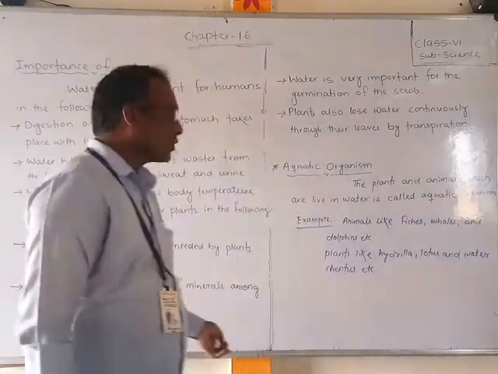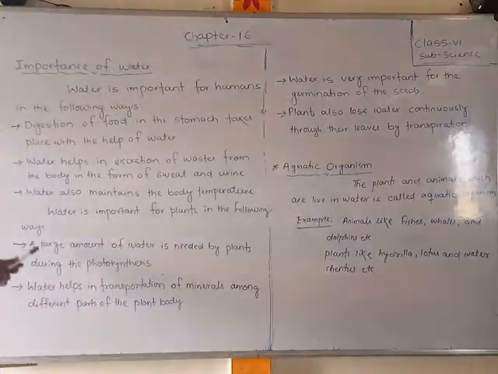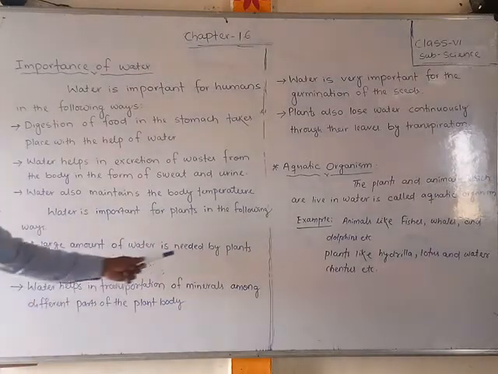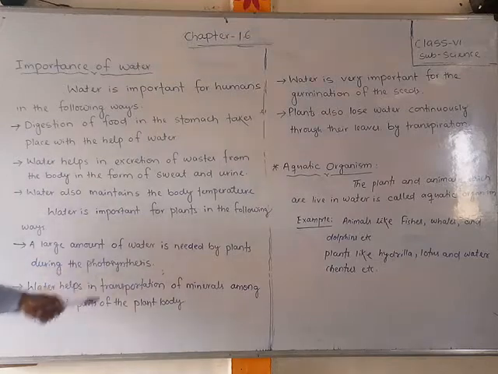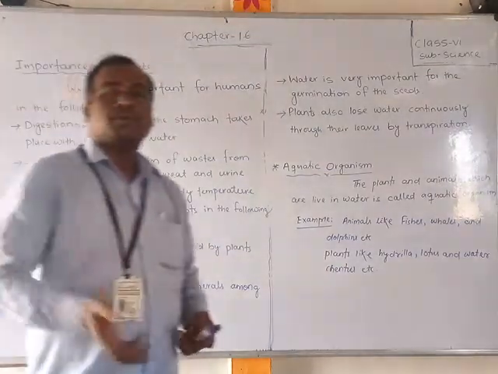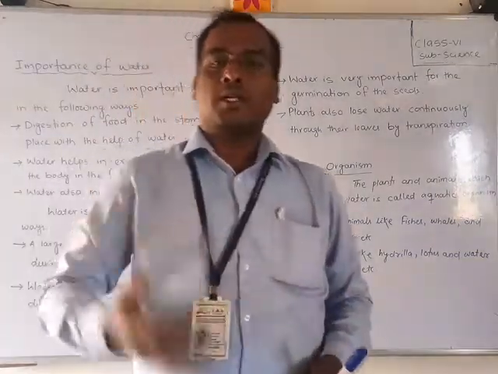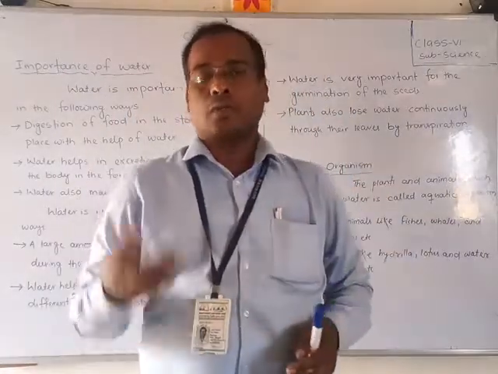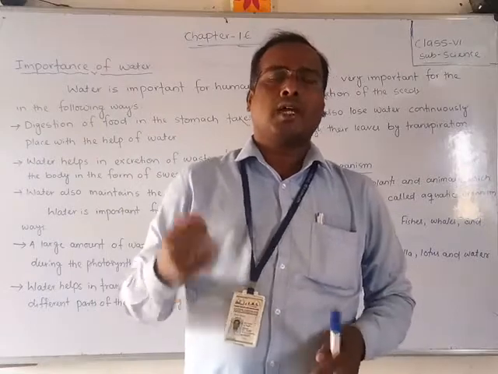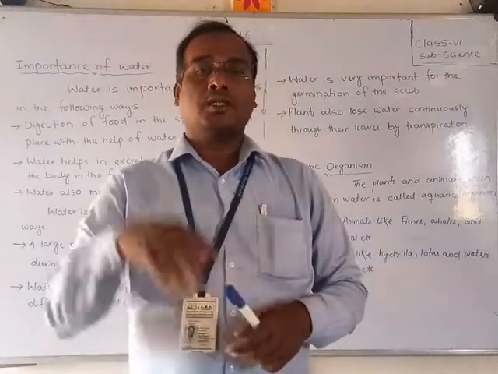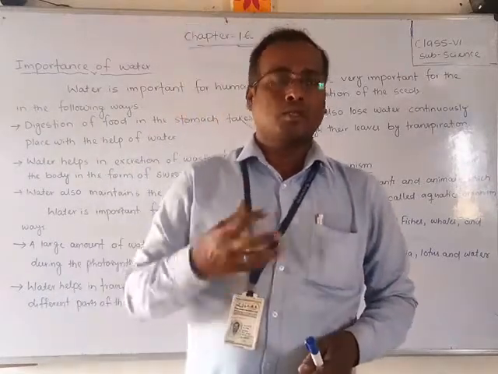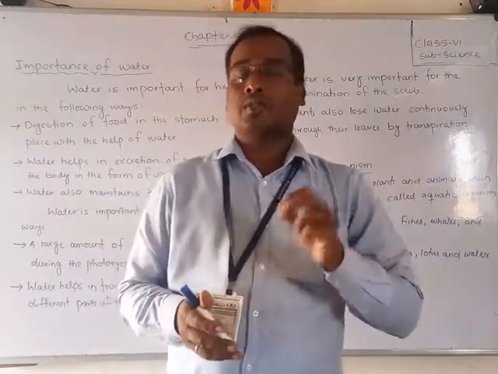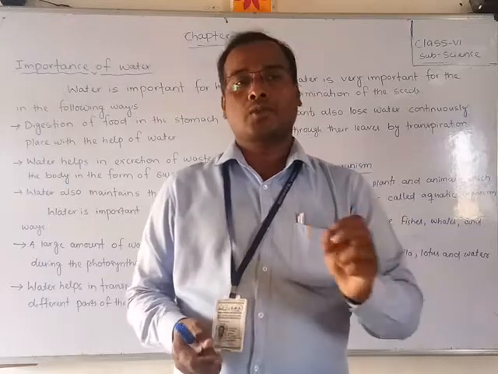Now we will discuss the plant species. Water is important for plants in the following ways. A large amount of water is needed by plants during photosynthesis. Whenever plants prepare their food, they need water, sunlight, carbon dioxide, and all these things. But water is very important to prepare the food. It is needed during the photosynthesis time.